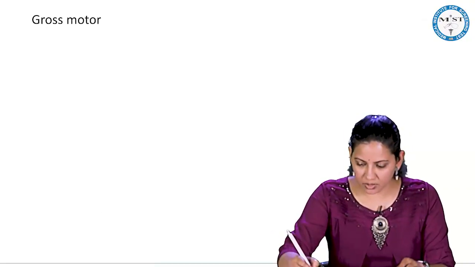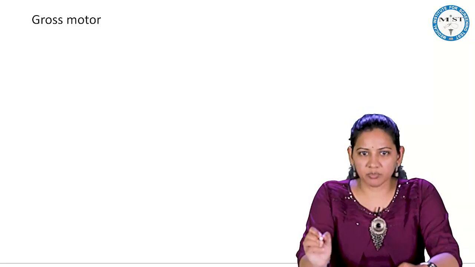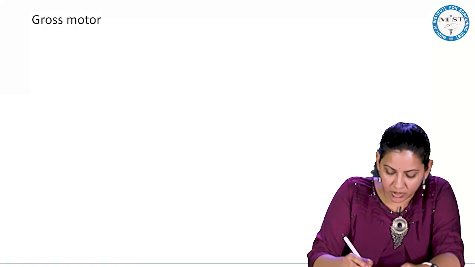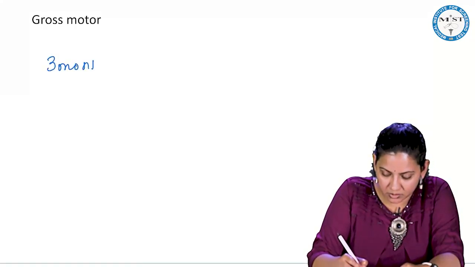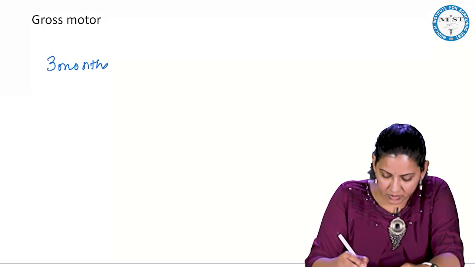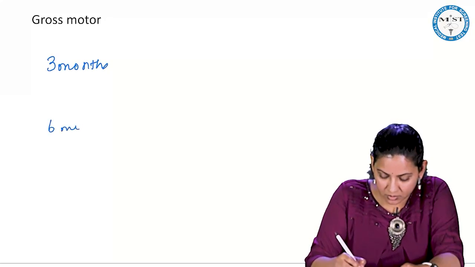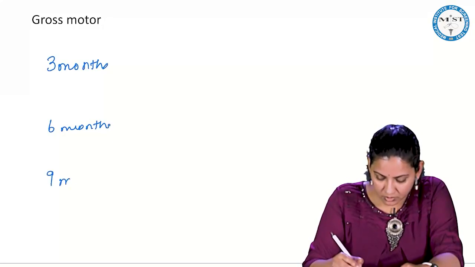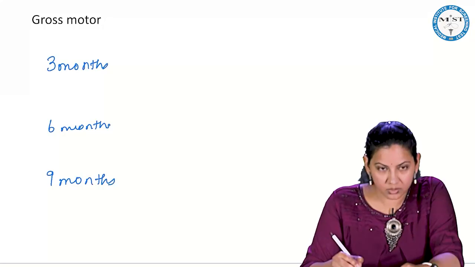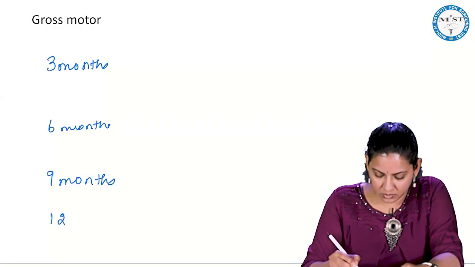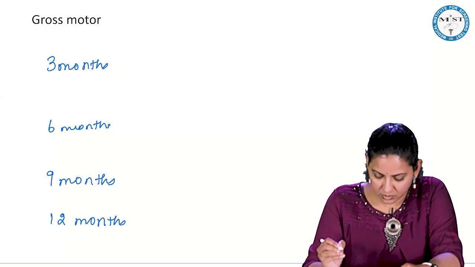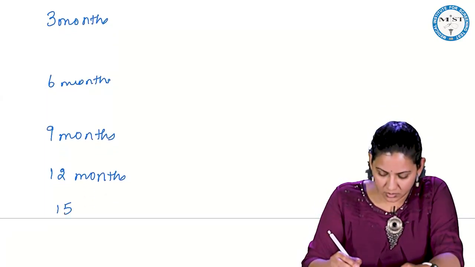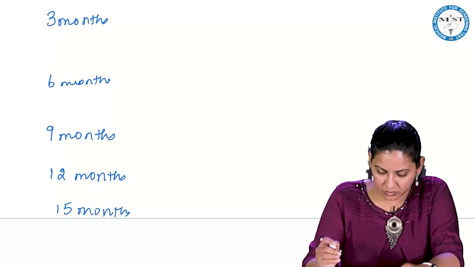Any domain, you can remember it as a multiple of 3. So, just make a table like 3 months, then 6, then 9 months, 12 months, 15 months.